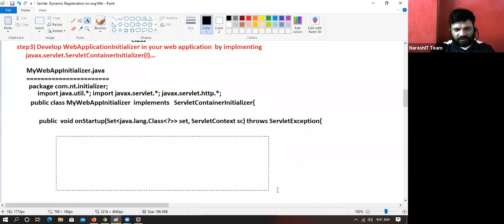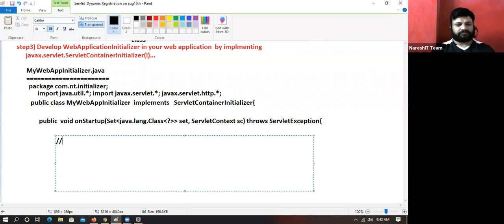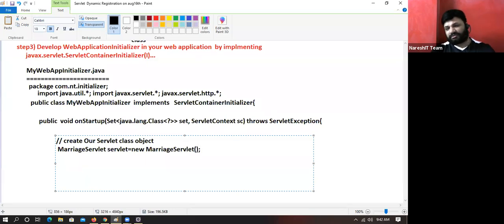First of all, create our servlet class object. Listen guys, we have to create our servlet class object. MarriageServlet servlet = new MarriageServlet(). Are you sure, sir?